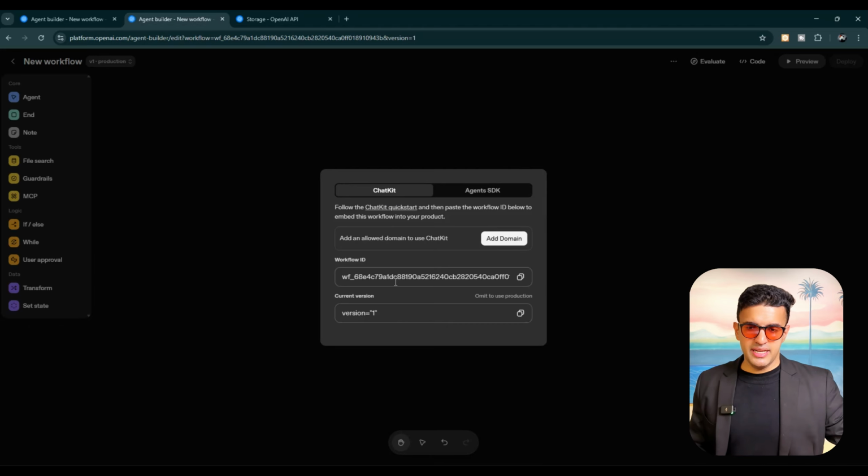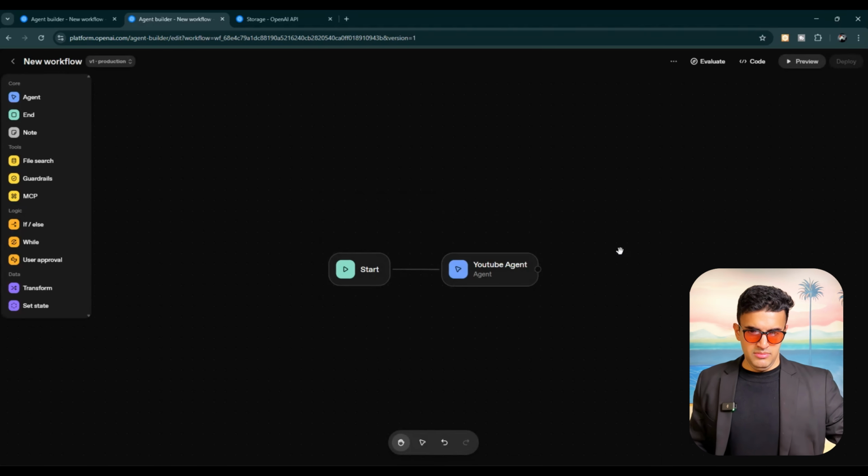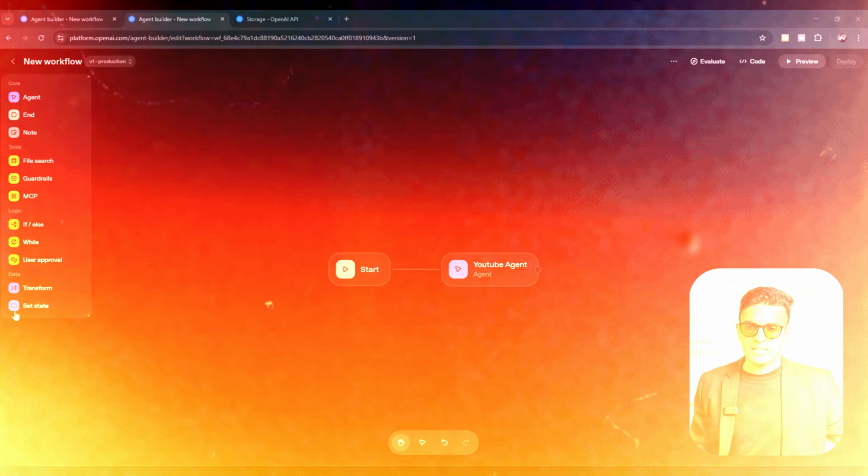We have also gotten ChatKit. Follow the ChatKit quick start and then paste the workflow ID. So inside the ChatKit, if you want to make it public, or if you want to take your workflow and embed it anywhere, then you've got something like ChatKit specifically for that. So as you saw right now, start YouTube agent. This was the complete AI agent that we built from scratch, which is telling us exactly how to execute a workflow and also ask any questions.